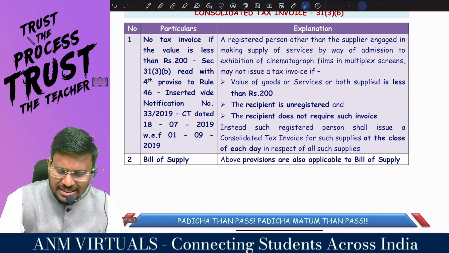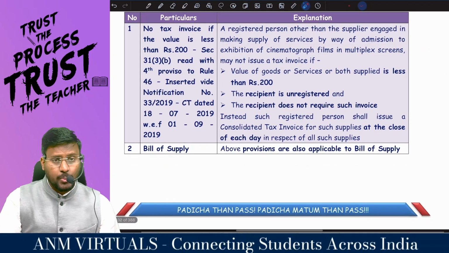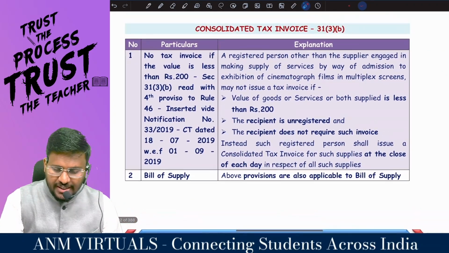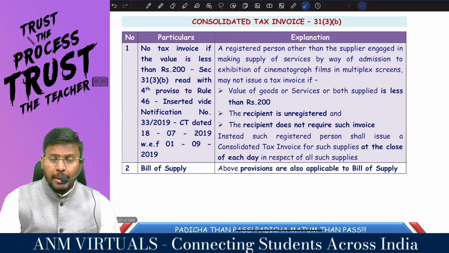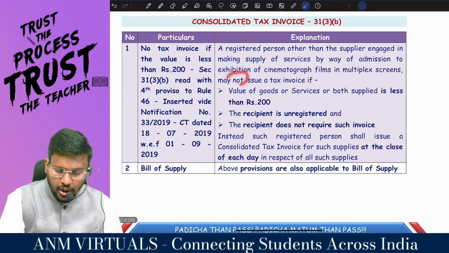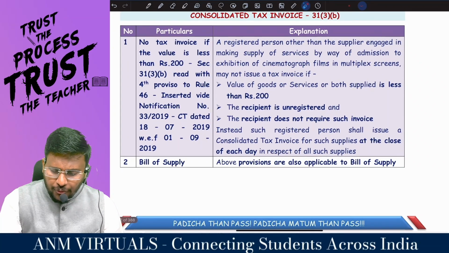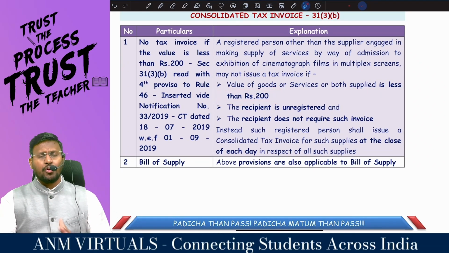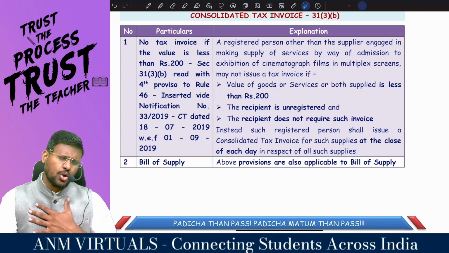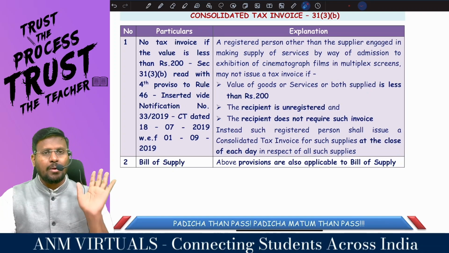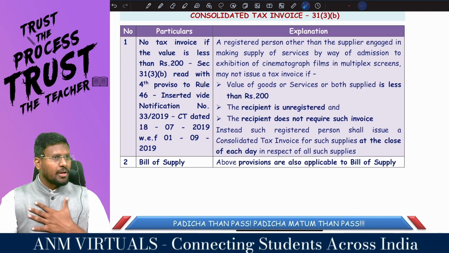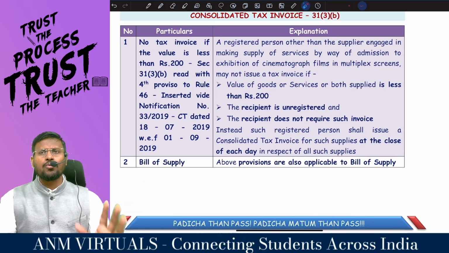So a registered person other than the supplier engaged in making supply of services by way of admission to exhibition of cinematographic film in multiplex screen may not issue a tax invoice if the value of goods or services or both supplied is less than 200. For example, I am a supplier of goods or services or both. I am not a cinema person like PVR. I am a general supplier of goods or services or both. The value of supply does not exceed 200.